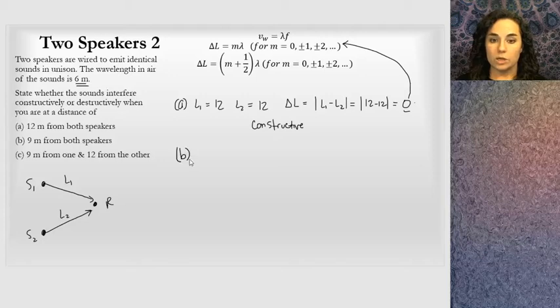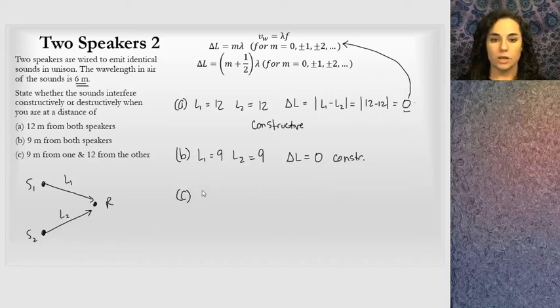You may see what's going on for part B. Both of them are 9 meters. L1 and L2 are both 9 meters. So when I calculate the path length difference, I get another 0. And we can also say that this is constructive. That's how easy that can be, is just there's no path length difference. Therefore, I know it's perfectly constructive.